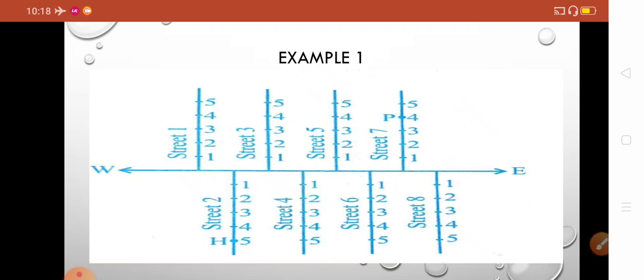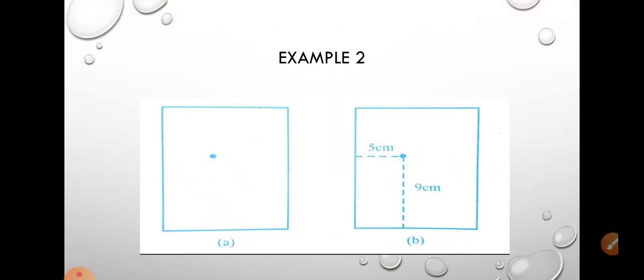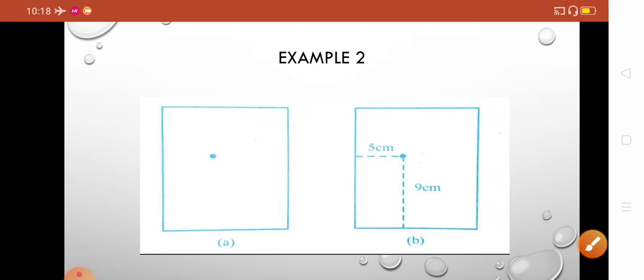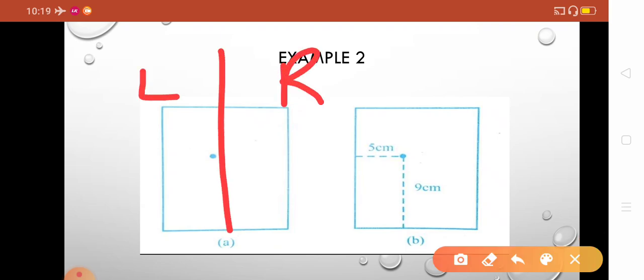Before that, let us see one more example. Here you are given a rectangle, or you can imagine it as a tabletop. Something is put on the top of the table, and you have to tell what the position of this thing on the tabletop is. How will you find that? This is our right side and this is our left side, so you can say that it lies towards the left side of the table, closer to the left side.